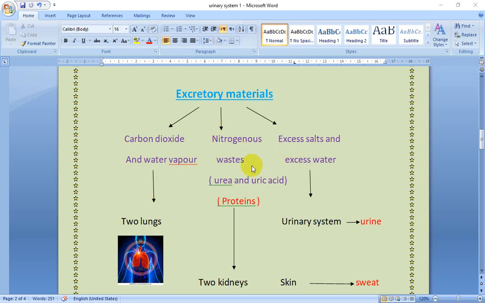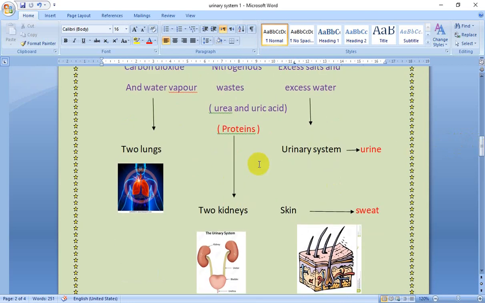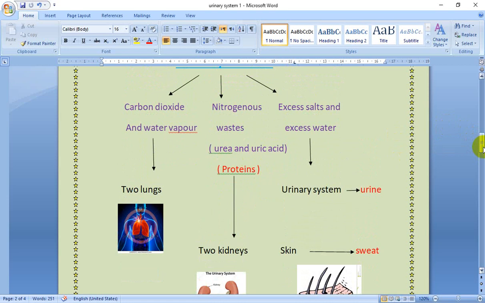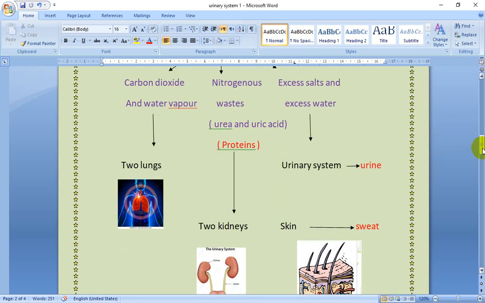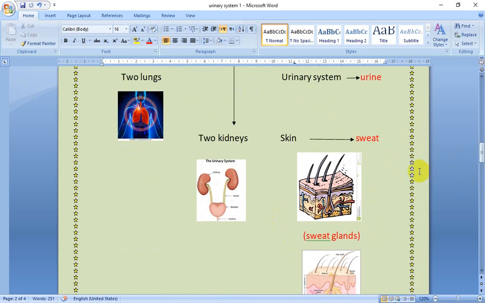Nitrogenous wastes, which are urea and uric acid, produced from breaking down of proteins, we get rid of them through the two kidneys or the urinary system. Excess salts and excess water are expelled outside the body through the urinary system in the form of urine, or the skin by secreting sweat from special glands called sweat glands.